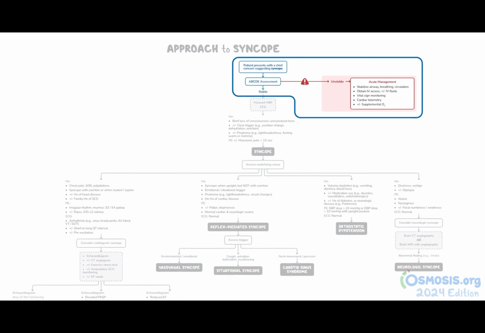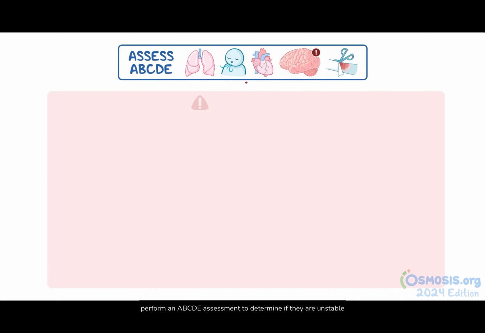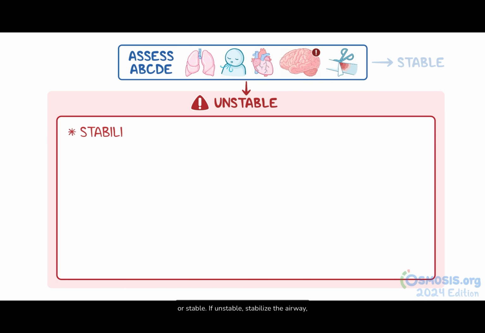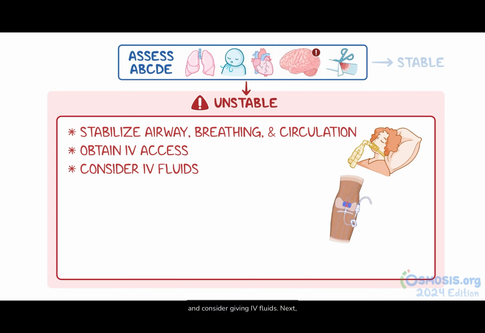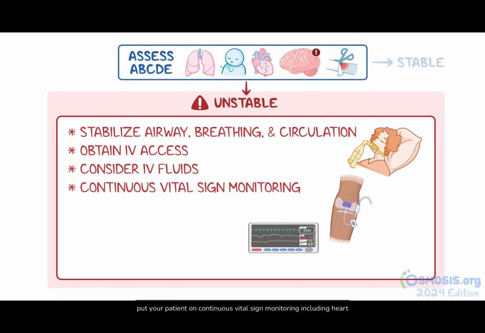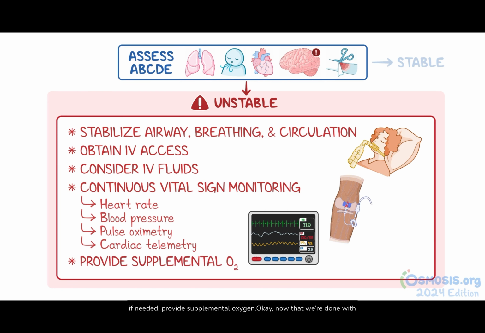Now, if your patient presents with a chief concern suggesting syncope, perform an ABCDE assessment to determine if they are unstable or stable. If unstable, stabilize the airway, breathing, and circulation, obtain IV access, and consider giving IV fluids. Next, put your patient on continuous vital sign monitoring, including heart rate, blood pressure, and pulse oximetry, as well as cardiac telemetry. Finally, if needed, provide supplemental oxygen.